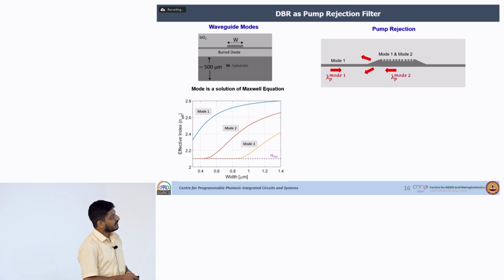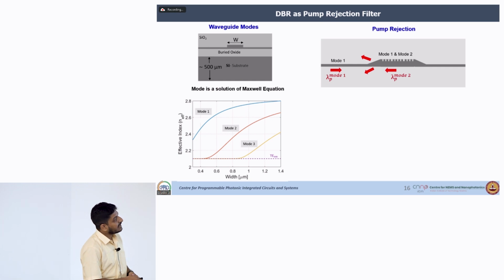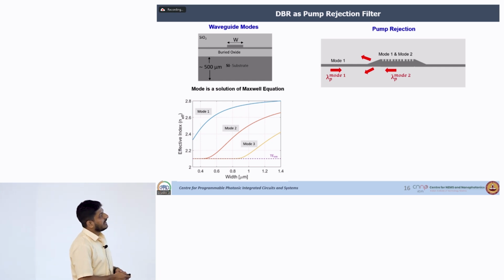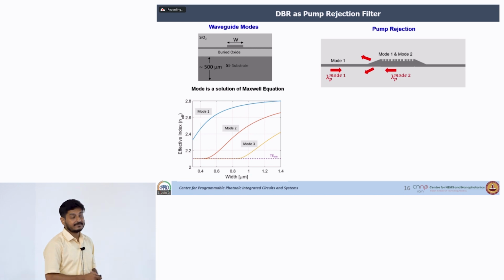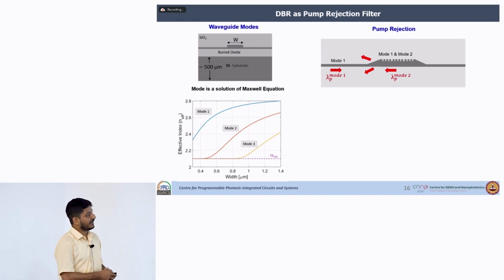So, we came up with this design. Suppose the input waveguide width is low, where it supports only mode 1. Now, I am doing the reflection in the higher order waveguide, where I have two modes, mode 1 and mode 2, and the reflection is happening in the form of mode 2. Now, when the reflection comes back to the input, because this input only supports mode 1, it won't be coming to the input side. As a result, your input source will be protected from this pump reflection.